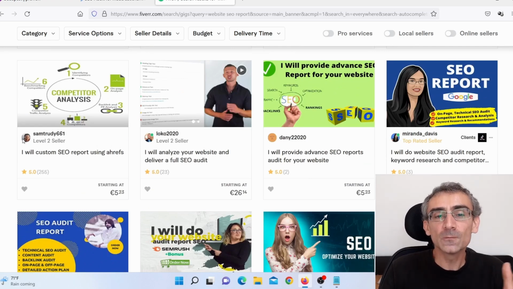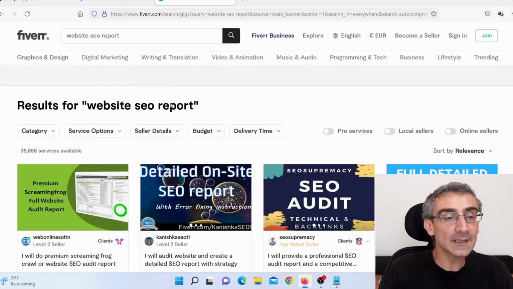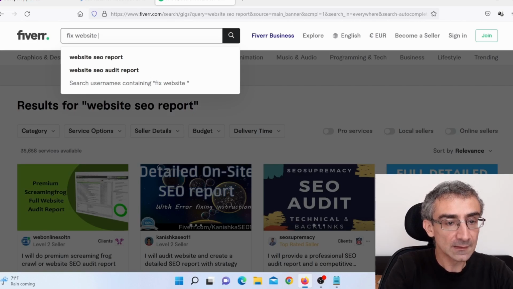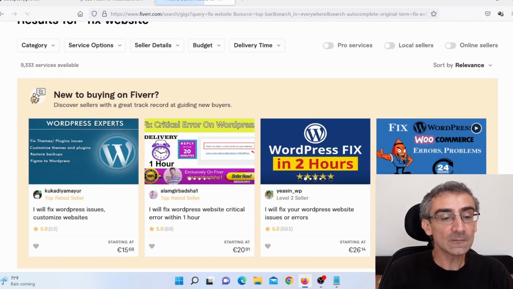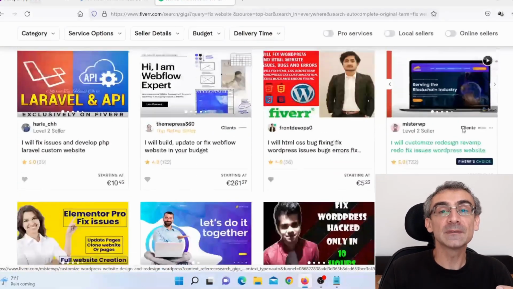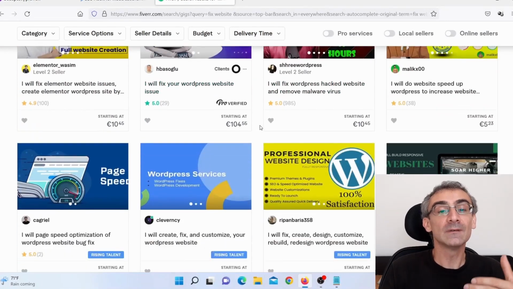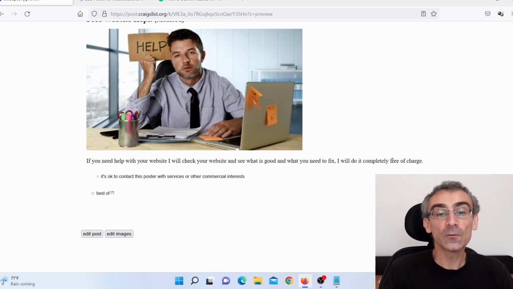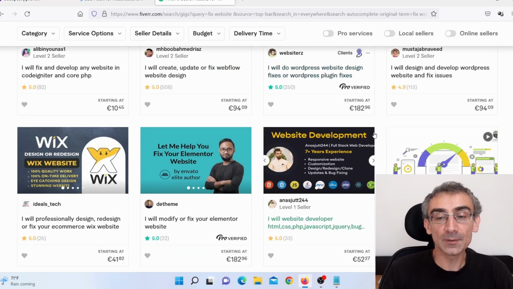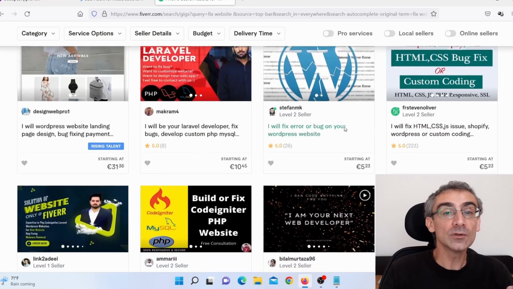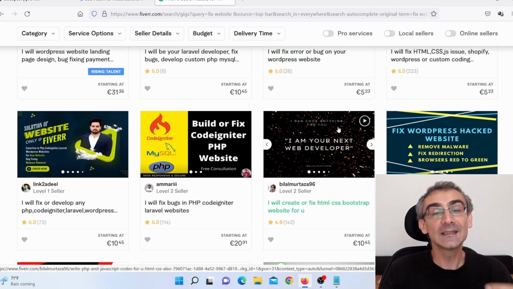But what if you don't know how to fix this stuff? Well, you can simply go back here, and here you can say something like fix website, and then press enter. And here you can find people who will, for just $20 or $10, fix some things on your website, like I said, depending on what you need to be fixed. And then what you can do, you can simply go back on Craigslist and offer that service to your client. And like I said, for example, here he will charge $50 to fix that issue. So what you can do is you can charge $100 to your client and keep the difference.